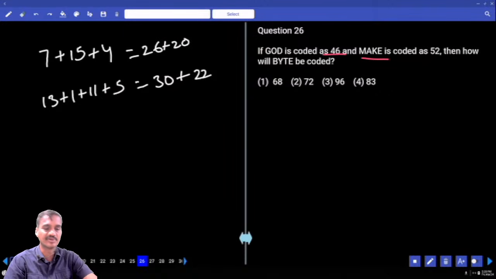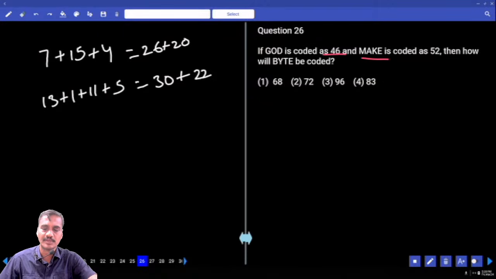Then what is the logic behind this? Why is 20 added in the first case and in MAKE 22 is added? Any logic behind this? No. 26 into 46 you got, and for MAKE we have got 30. Then what happened? Is there an answer?